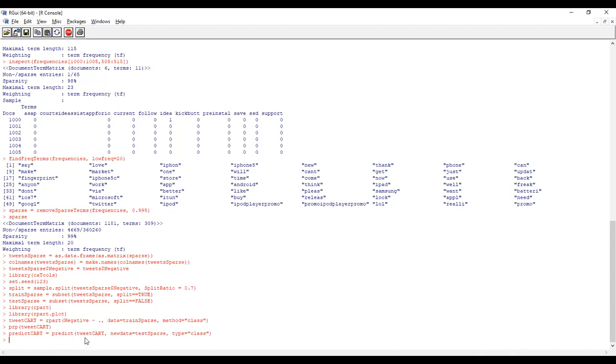This is the model. All the model values are stored in this. It is the equation. So the new data set: for developing the tut cart, which data set did you use? Train data set. For checking this one, we are using the test set. How much will be there here? 30%. Here 70%. Type equal to class. Now we check the table, the result: confusion matrix.